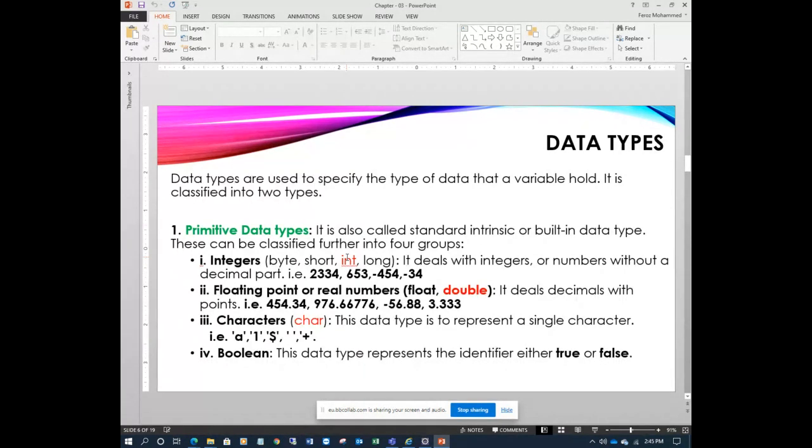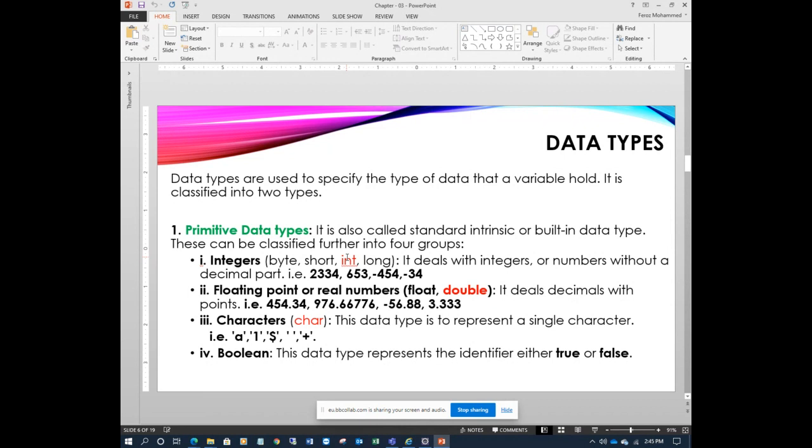For example, how many computers do you have in your home? You will say 3, 2, 5. You have some numbers, right? That type of data is called integer. How many courses did you register? I registered 6 courses. 6 is a number, an integer. Clear?